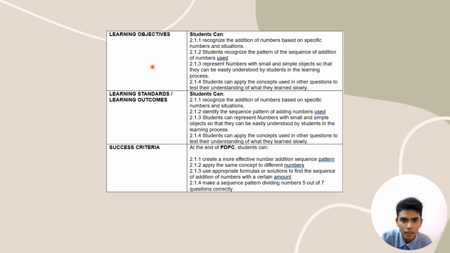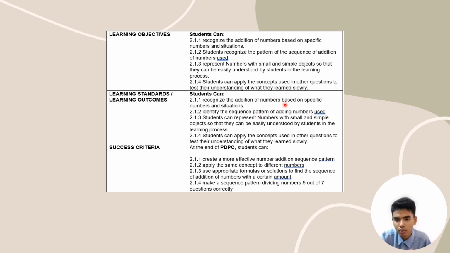So over here it's also the same thing, a different part, which is the same as the learning objectives, which are the learning standards or learning outcomes. You can see here it is also about students can identify the addition and so on. It is the same, but made more specific. So here we can see the success criteria. At the end of PDPC, students can 2.1.1 up here, which is what we want, create a more effective number addition sequence pattern, like I said before.